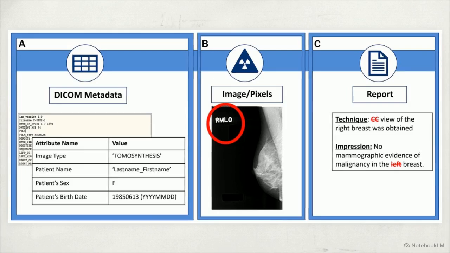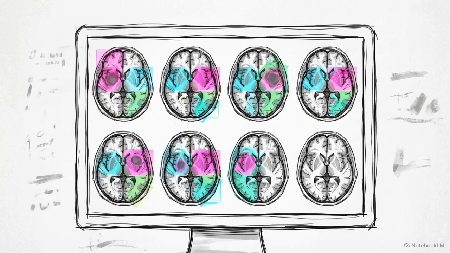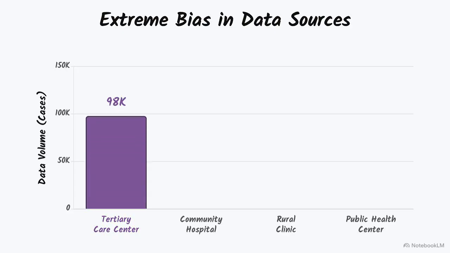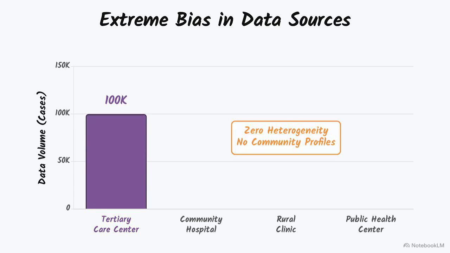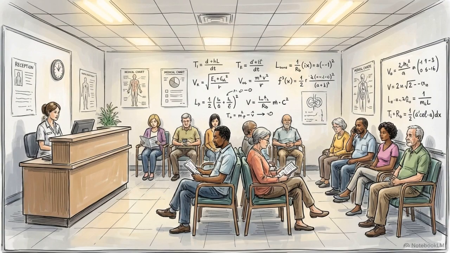Latent variables remain within the pixel data. AI models predict racial identity directly from visual signatures, like varying tissue density or unremoved laterality markers. This leads to negative set bias, where training datasets overrepresent rare, severe pathologies. Sourcing data exclusively from specialized tertiary care centers trains the algorithm on an overwhelming volume of complex cases, leaving it unable to evaluate the real-world baseline of a typical community hospital.